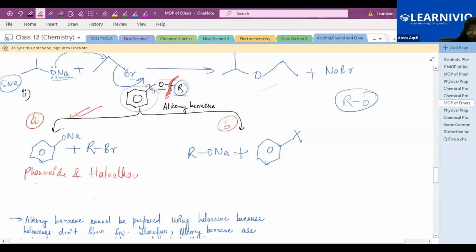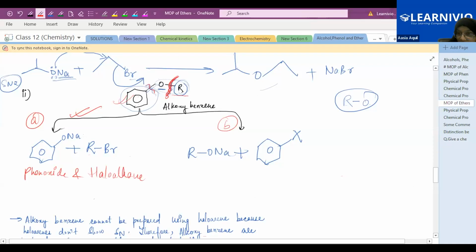So by the reaction of sodium phenoxide and haloalkane, we can prepare the alkoxybenzene. But we can't prepare it by the reaction of RONa, your sodium alkoxide, with your aryl halide.